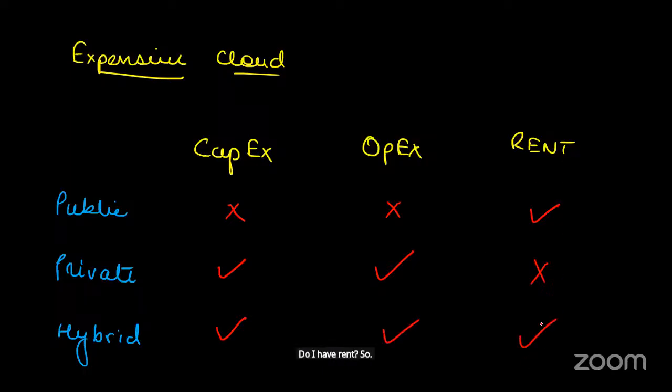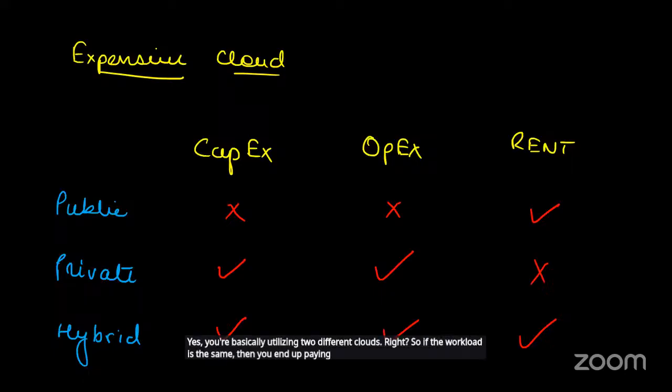Which will be the most expensive cloud? Hybrid, because it's public plus private. You're basically utilizing two different clouds, right? So if the workload is the same, then you end up paying the most in the hybrid cloud. And hybrid cloud is considered to be the most complex cloud also. It is very complex.